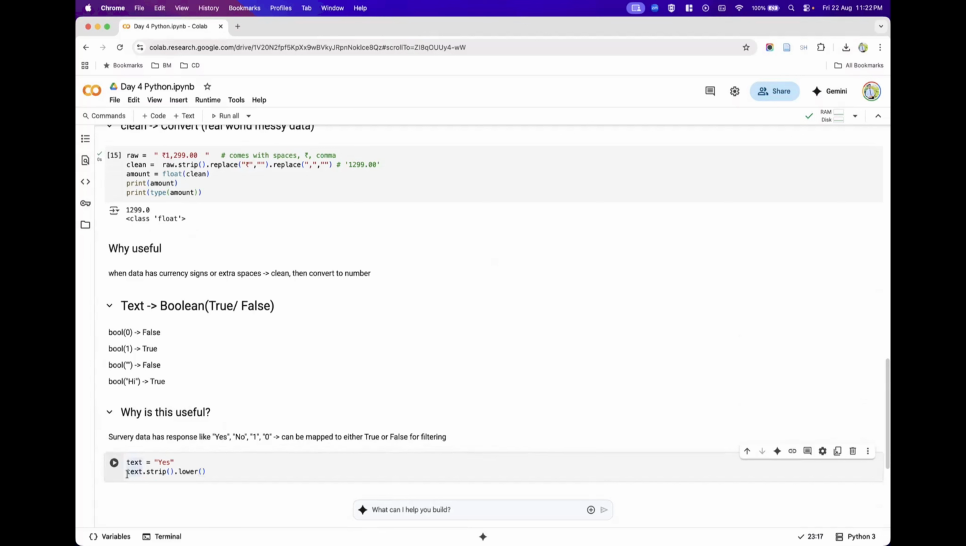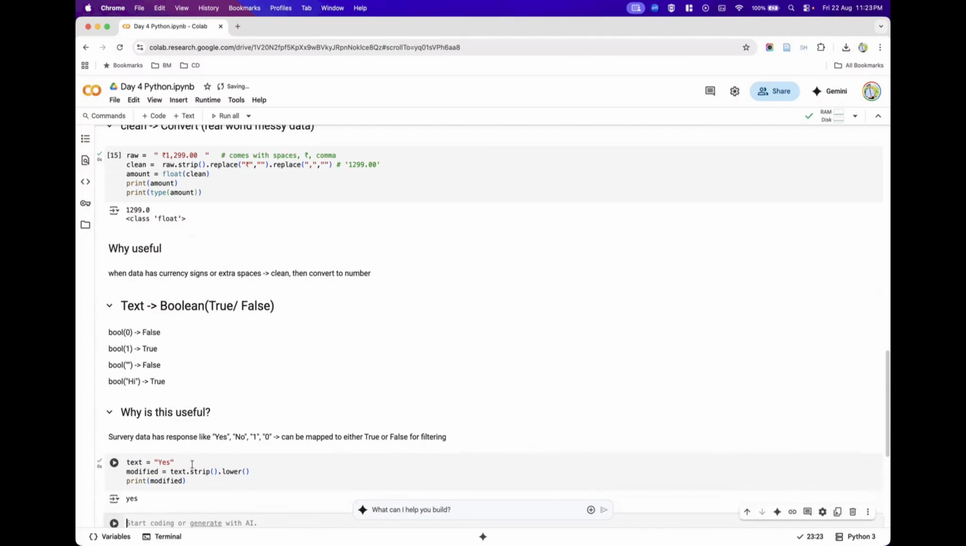So I will try to store that into a variable by name, modified. Now when I'm trying to print modified, you will be able to see that "yes", which had the Y as an uppercase, is being converted into lowercase, and all the characters in the string have been made lowercase. This is one classical example where we make changes to the string data type and convert uppercase into lowercase.